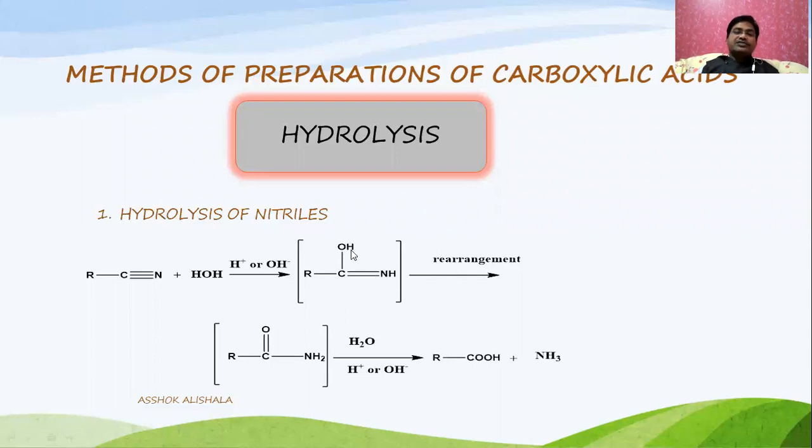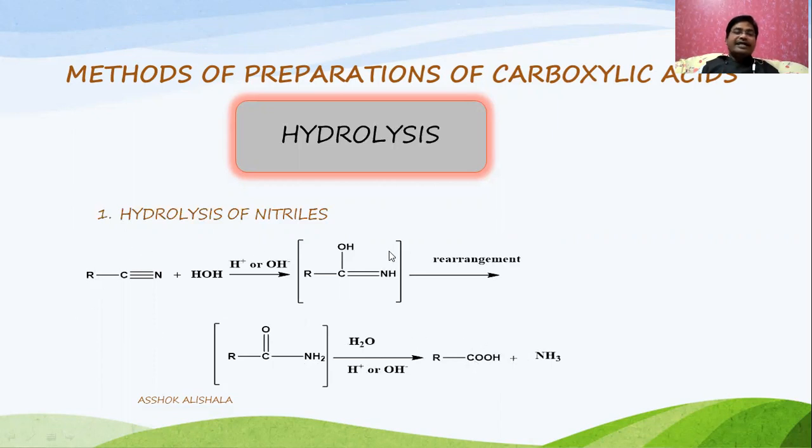And you can see in this one, the hydrogen is shifted, the pi bond is shifted to here, and at the same time the proton is shifted to this nitrogen, and we will get an amide compound. That means hydrolysis of nitriles first gives the amide compounds, which on further hydrolysis in the presence of either acidic or basic medium will give the carboxylic acid, and ammonia is formed.